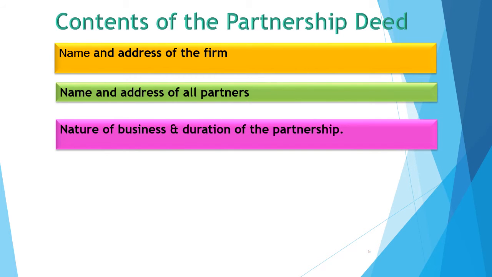Then nature of business and duration of partnership. In nature of business, which type of business will be carried by the firm, or for what purpose the partnership is formed, will be clearly mentioned. Then duration of partnership. In this, how long partners will carry their business will be recorded. Duration may be specific, like 2 years, 3 years, or maybe up to completion of a specific goal or purpose.